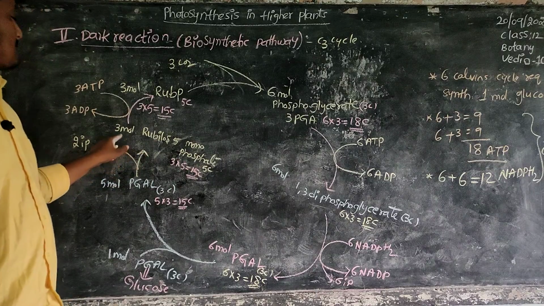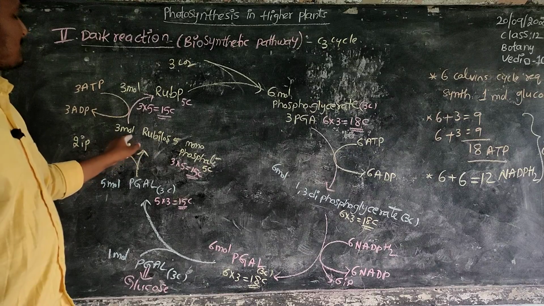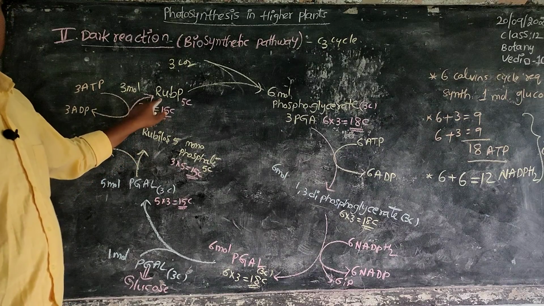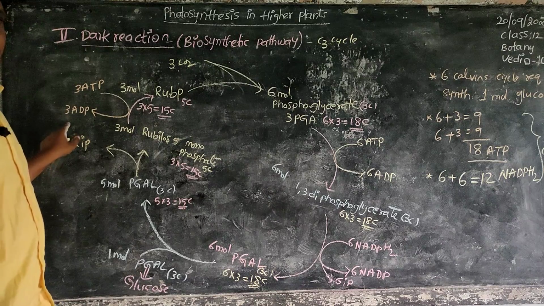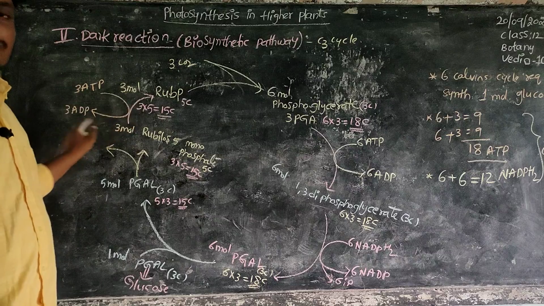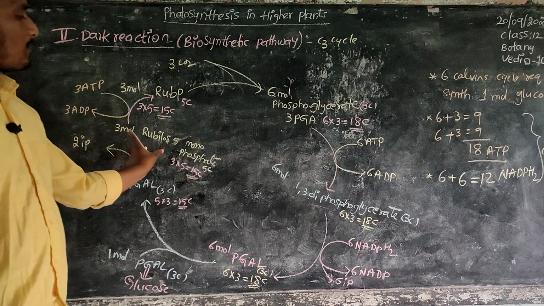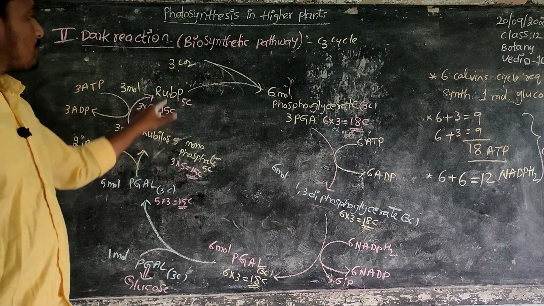Here these 3 molecules of ribulose 5 monophosphate change into ribulose biphosphate by the addition of ADPs. It means 3 ATPs change into 3 ADPs. When these monophosphates are added with these phosphates, they change into biphosphate.